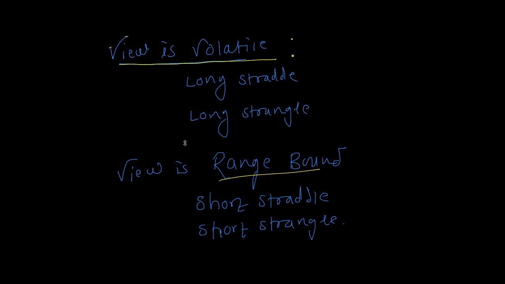When our view is volatile, that means when we have some intuition or knowledge from the news or from other sources that the market may become volatile, that it can move in either direction and the move will be very strong, at that time we will go for either long straddle or long strangle. So we'll go for long straddle or strangle only when our view is highly volatile.